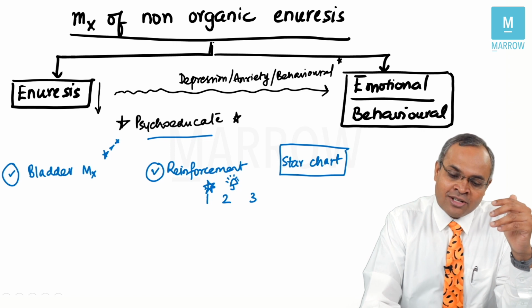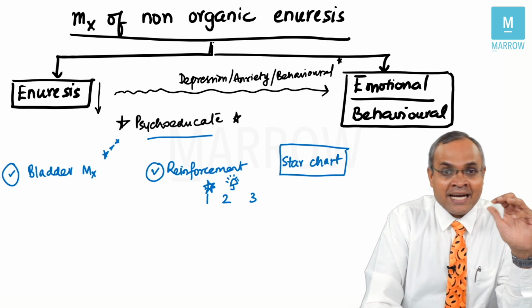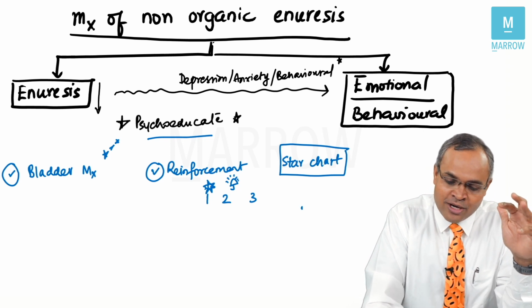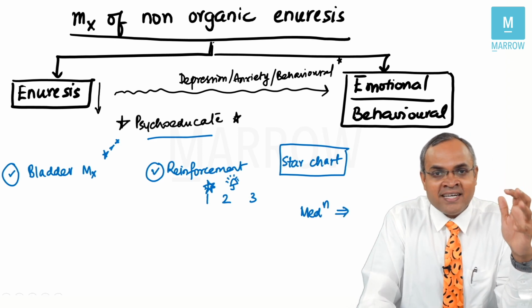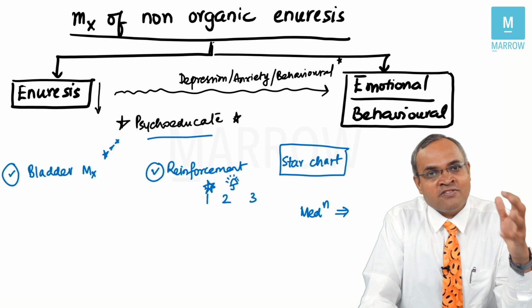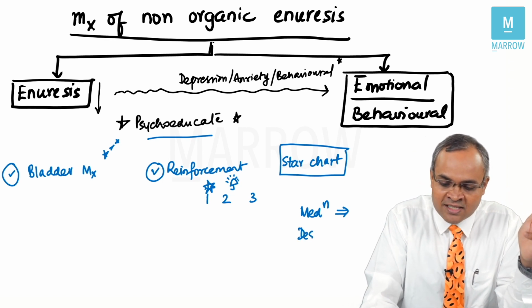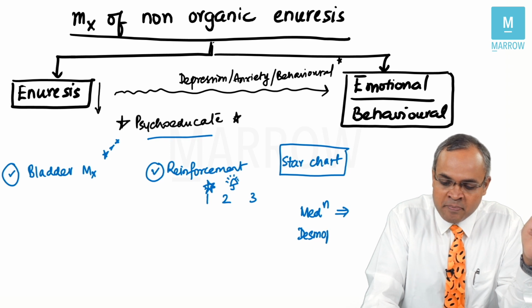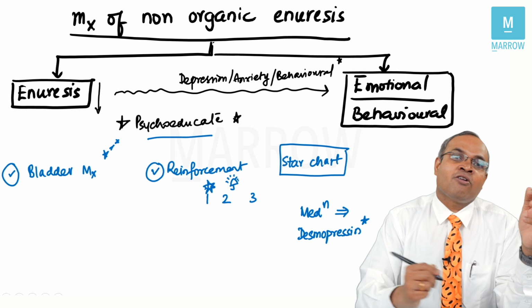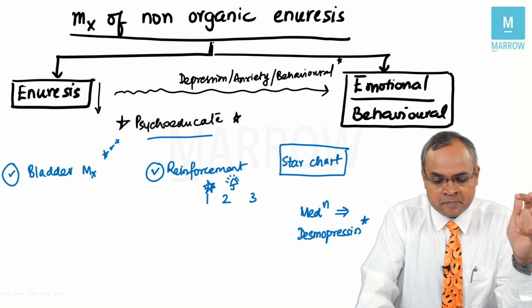Of course, we can also go ahead to deal with more intensive treatment. When you're talking about more intensive treatment, we have medications. Now, imipramine was tried much earlier, but because of side effects, it's better avoided nowadays. Desmopressin is the drug of choice for non-organic enuresis patients.